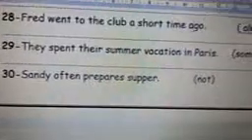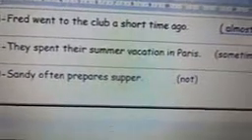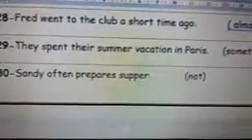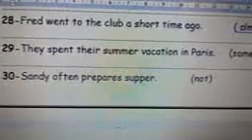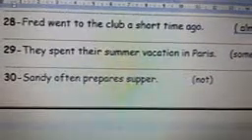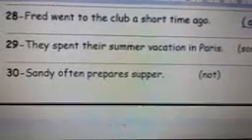Number 29. They spend their summer vacation in Paris. Use sometimes. They sometimes spend their summer vacation in Paris.